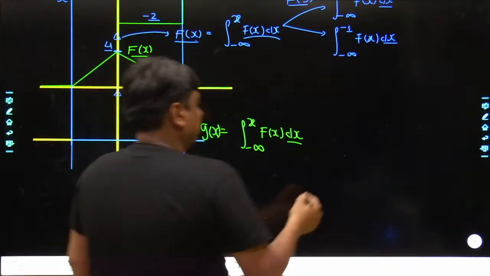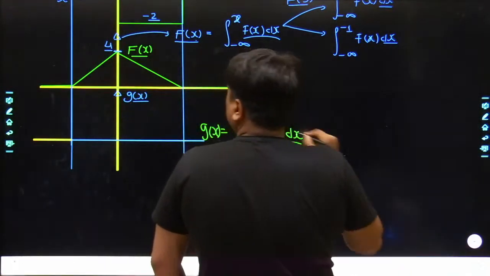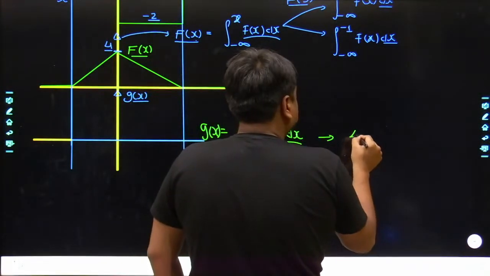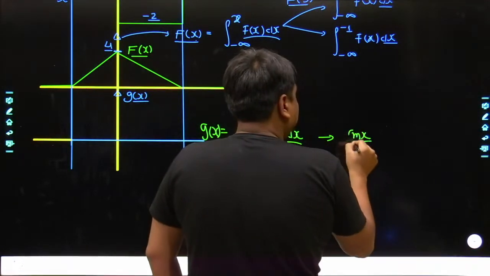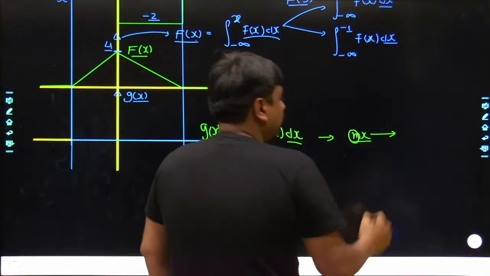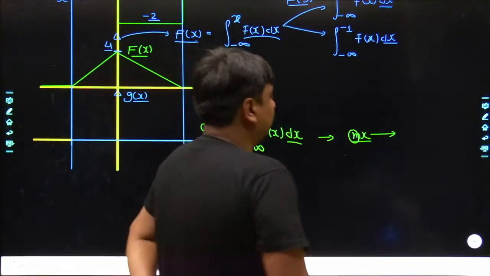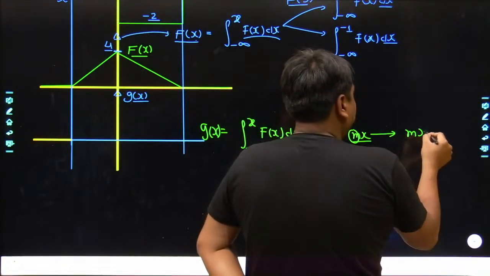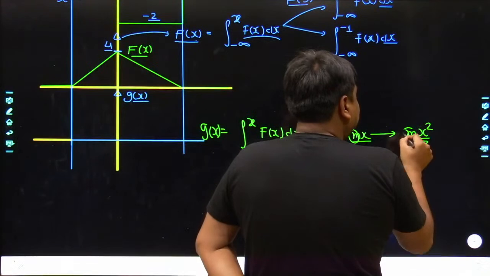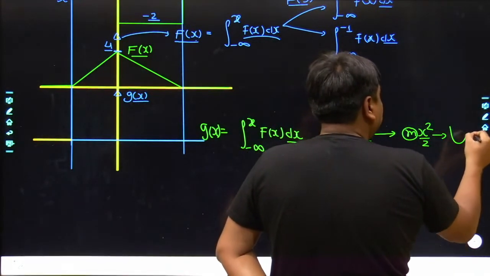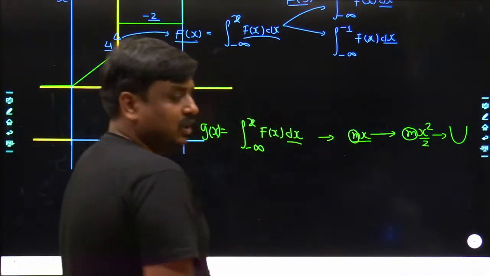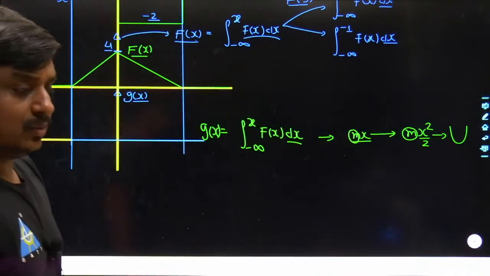That means, let's take the slope as m into x, where m is positive. So in future, if you take its integration, what would it become? It would become m into x square divided by 2. And as the value of m is positive, one thing is quite sure: it would be a part of an upward facing parabola.